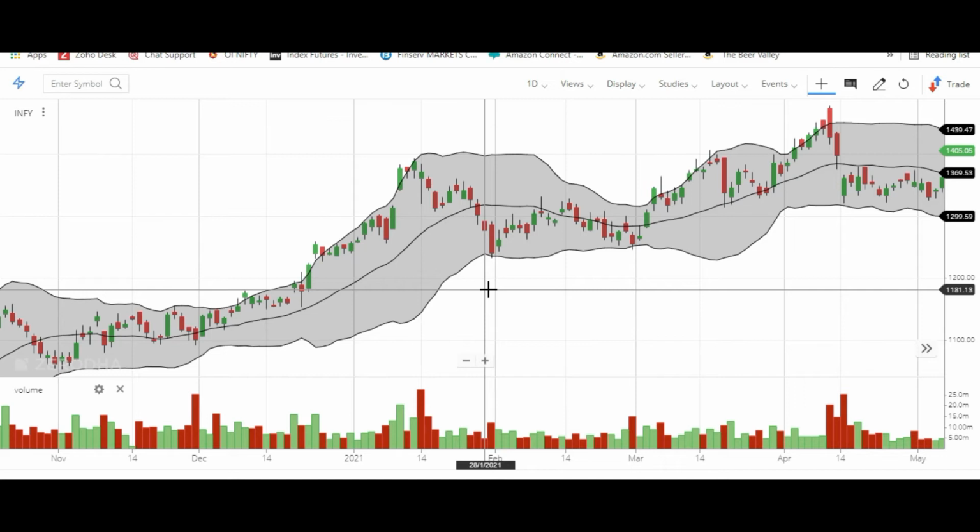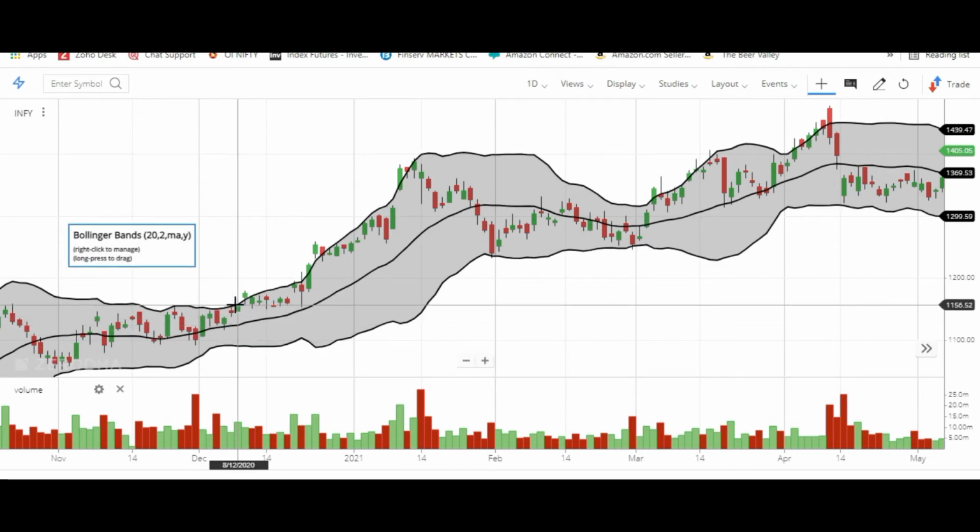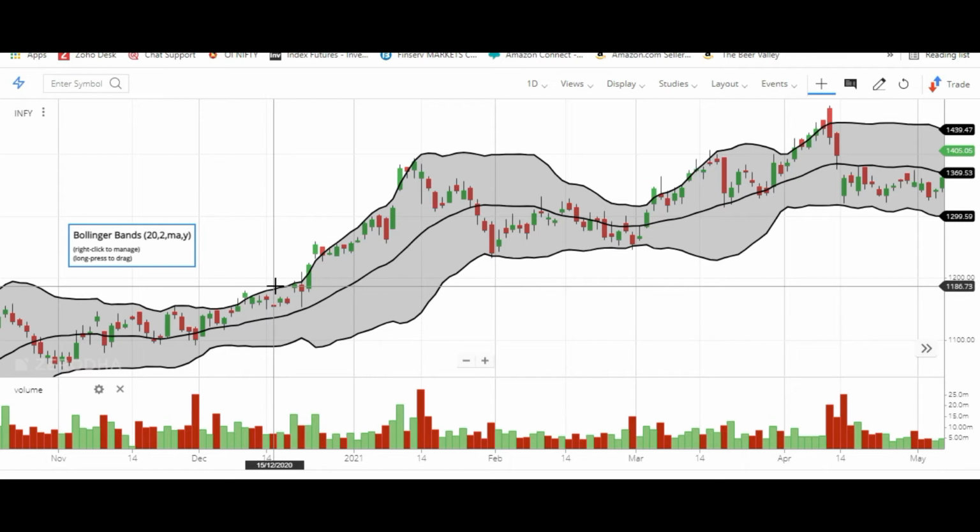In the same way, if the price is trading anywhere close to 2 standard deviation, that means the goodwill of this particular stock is going really high. And if the goodwill of the stock is going high and price is going high, what does it mean? Does it come back? What's the point in talking about a reversal? It doesn't actually work like that.